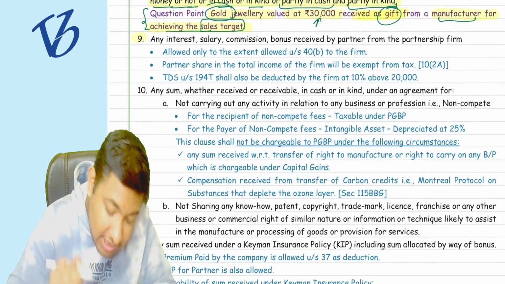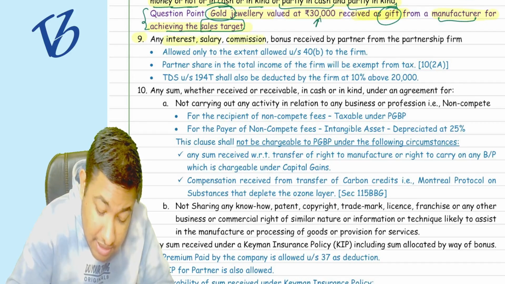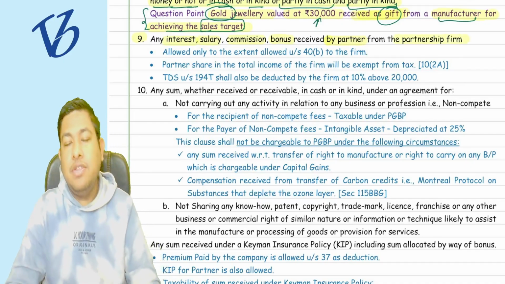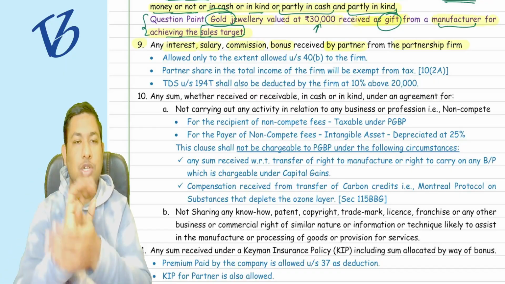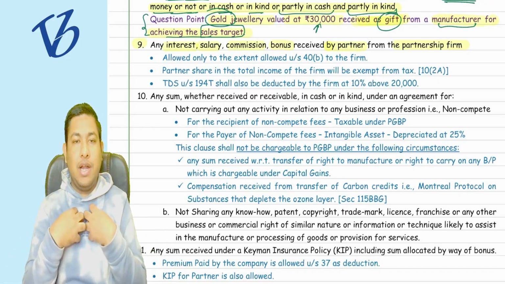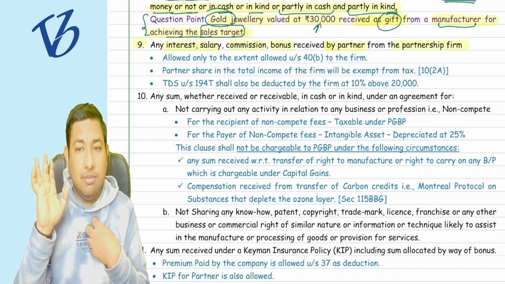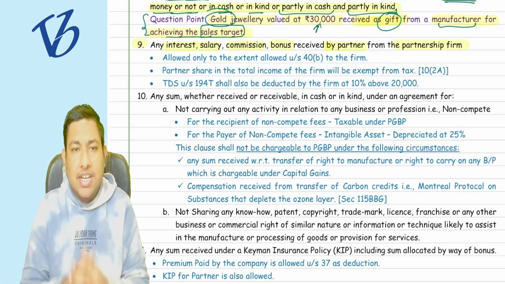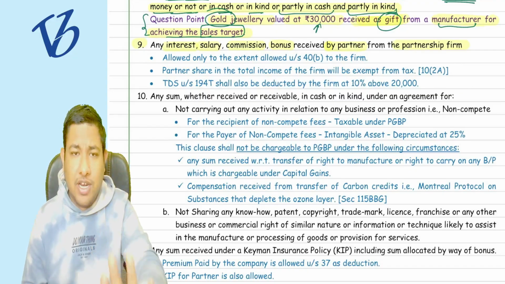Point number 9. It is a very interesting point, which is that any interest, salary, commission, or bonus received by a partner from the partnership firm. If the partnership firm is giving interest, salary, commission, or bonus to a partner, then in the hands of the partner it is going to be taxed under the head of PGBP, because it is earned because of the business. It is their business income, their professional income. So it is going to be taxed under the head of PGBP. It is very much clear.